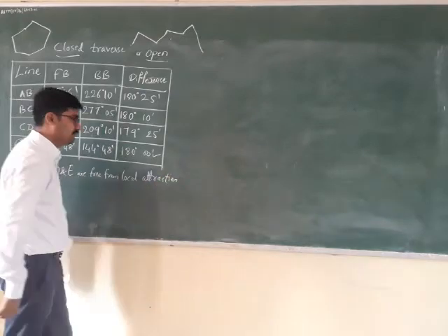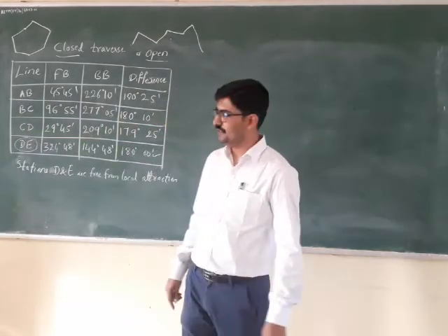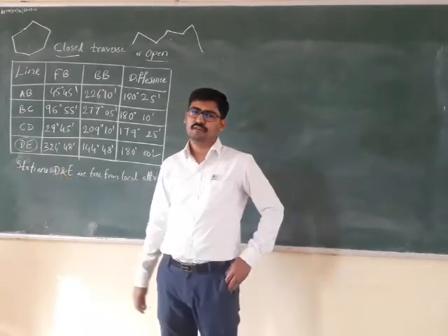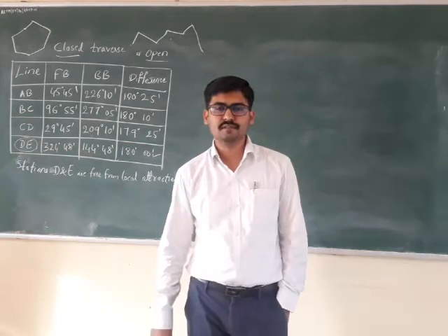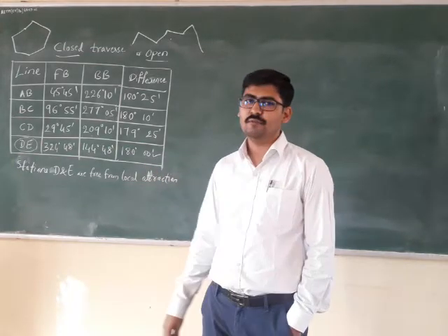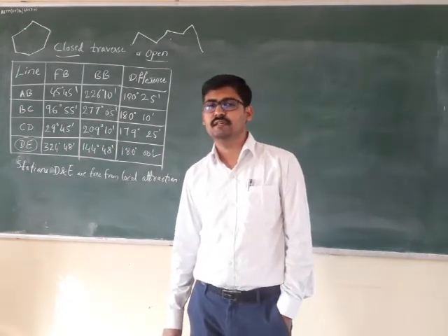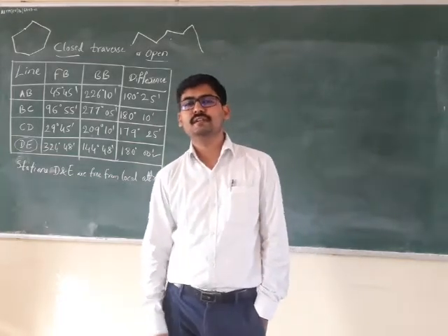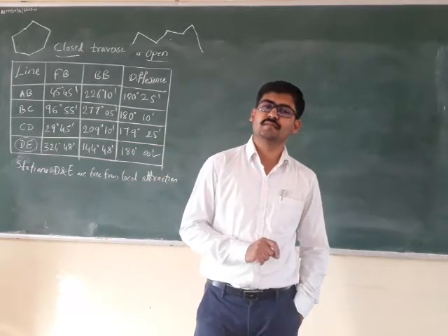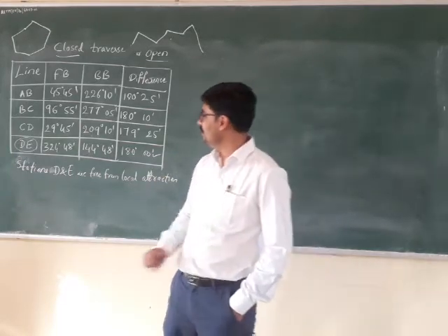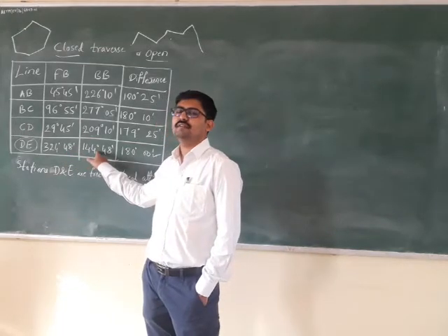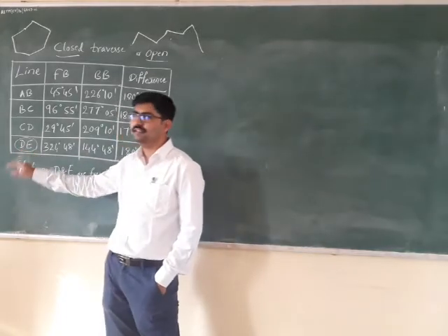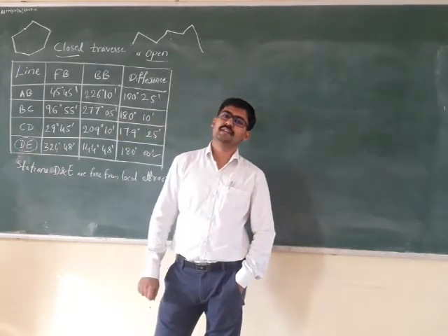This is very important, and you need to even mention the reason for that. Why are you calling stations D and E free from local attraction? Because the difference between fore bearing and back bearing of line DE is exactly 180 degree. This will happen only when the two bearings are correct, right? So if these two bearings are correct, that is the reason why you are saying that stations D and E are free from local attraction.